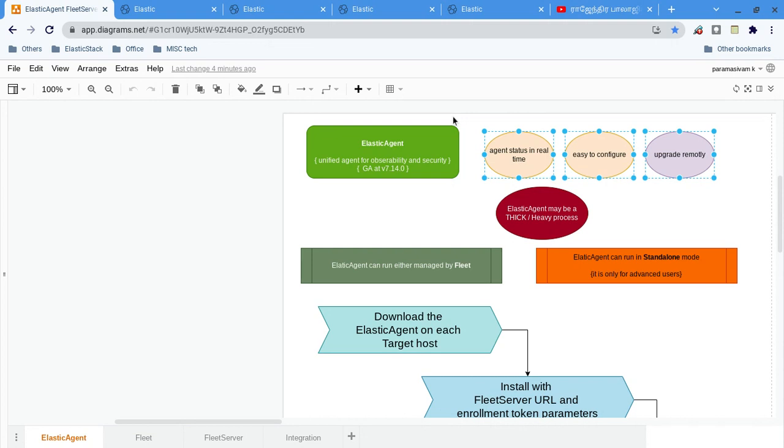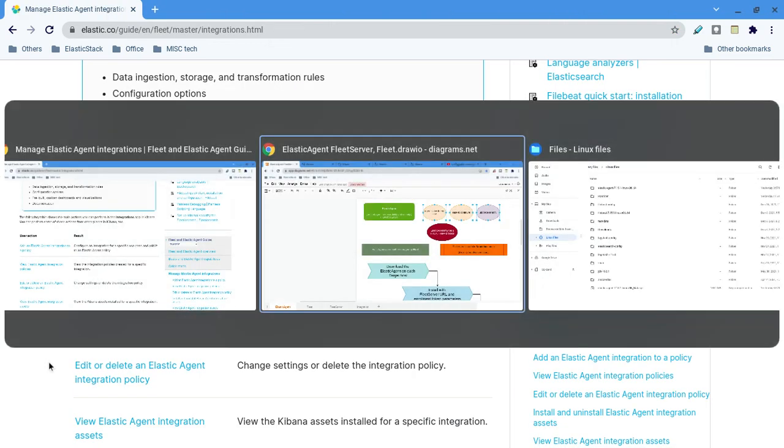All these things are addressed here. That is why I prefer to use Elastic Agent wherever possible. But one thing I have to tell you, it's not a 100% replacement as of now. As of now 7.16.1 is there, and 7.15 I think came right here.